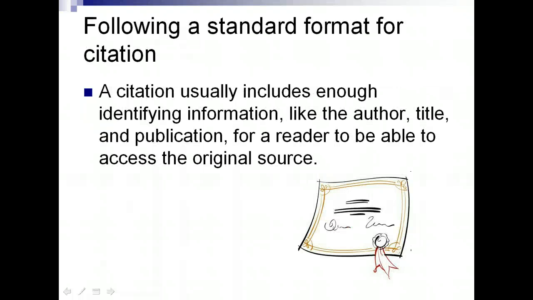A citation is a reference to a source of an idea, information, or image. A citation usually includes enough identifying information, like the author, title, and publication, for a reader to be able to access the original source. Whenever you use someone else's ideas, information, or images, you need to properly cite the source. This will give credit to the author or creator, but will also lend credibility to your work.